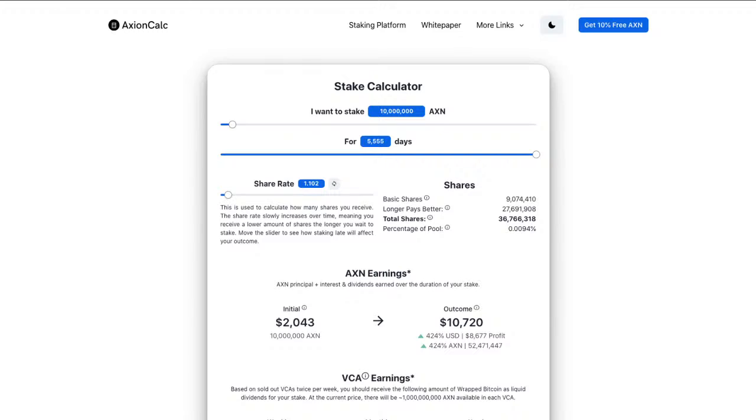So now we've dramatically increased our reward pool. So our $2,000 would then become 10,720 at the current price. So this assumes the price is flat. That would be a profit of 8,677. So we've jumped from 13% profit to 424% profit, but of course we have to wait 15 years for that. So that's really neat by itself.